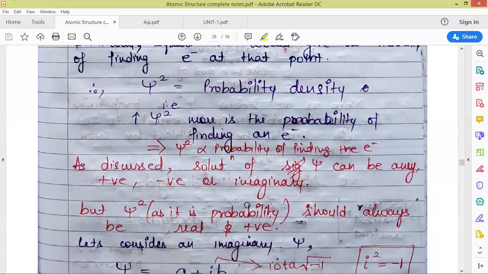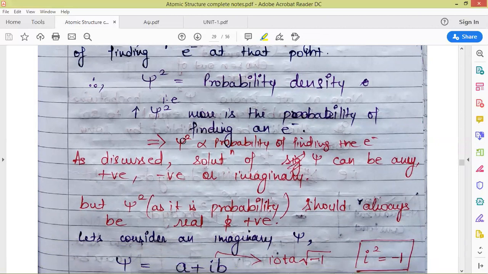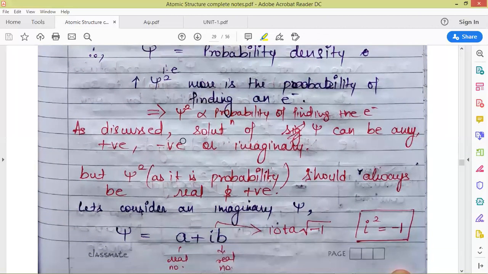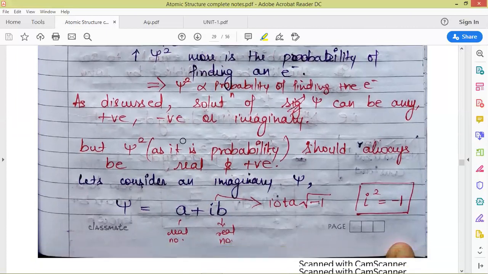As discussed, there are multiple solutions of psi, but probability is always going to be positive. As probability is represented by psi square, psi can have any value, whether positive, negative, or imaginary, because the square of all these terms is a real number. And we are interested in the value of psi square, not psi, because we need the probability of finding the electron in three-dimensional space, which is given by psi square. Here psi square, as it is a probability, should always be real and positive.